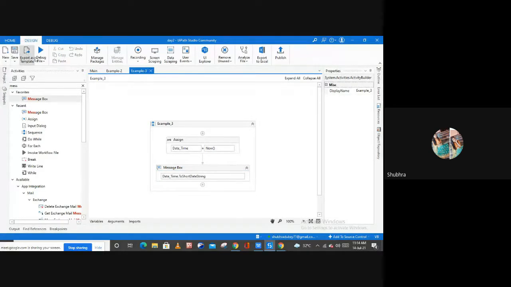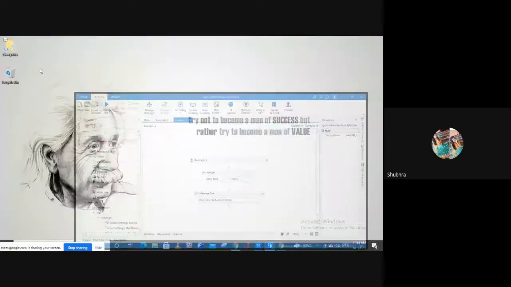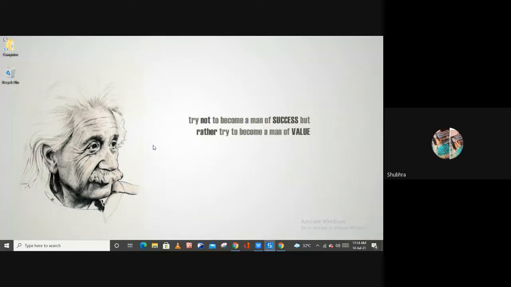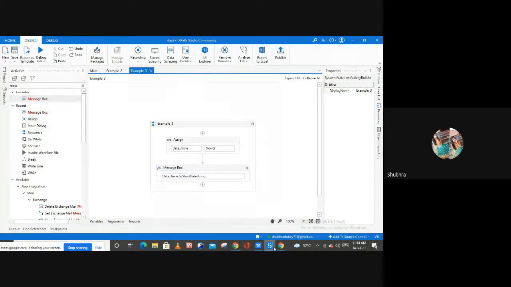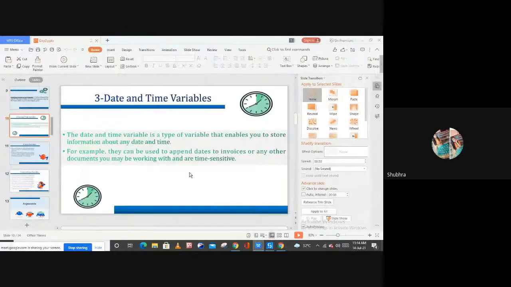Let me save it and run my file again. So as you can see, only the date, right? The message box is displaying only the date. Similarly, if you want to show only the time, you can select .ToShortTimeString,